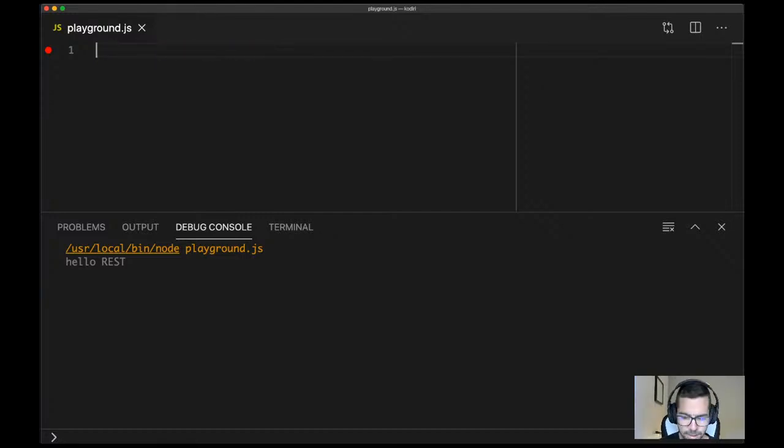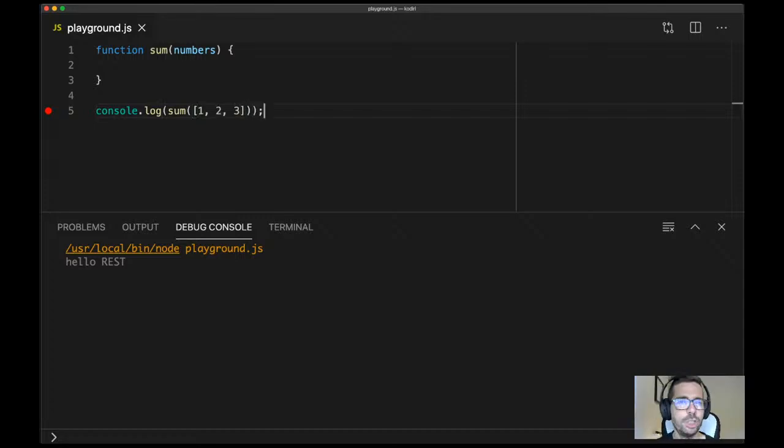So imagine I've got a function called sum, and the function receives a list of numbers. Then I'm going to call the function sum, and I'm going to pass a few numbers. So for instance, 1, 2, and 3. What should that function return based on the semantics? That's correct, 6. And now you tell me, how can I solve the problem?